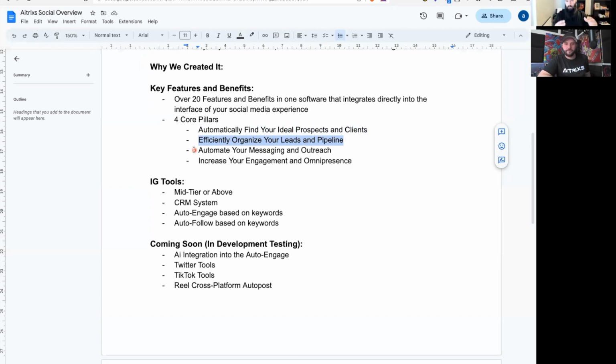Then once you've found those prospects and you've organized everything appropriately so that you can do things at scale, we have the ability to automate your messaging and outreach. That way, when you are doing things at scale, you're not having to go through and message people individually. You're not having to manage those pipeline conversations individually. You can do it automatically at scale.